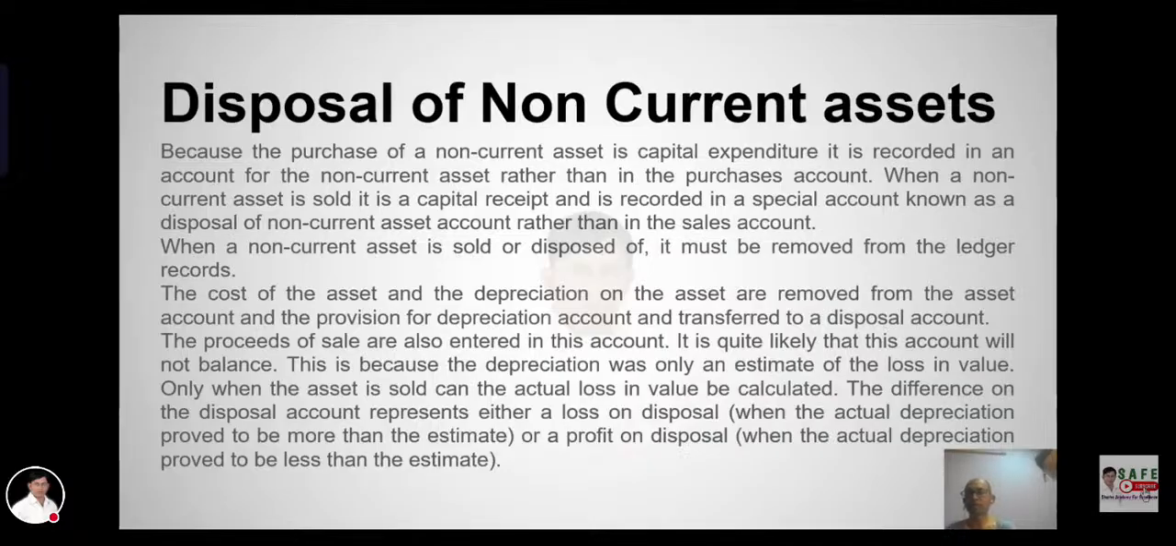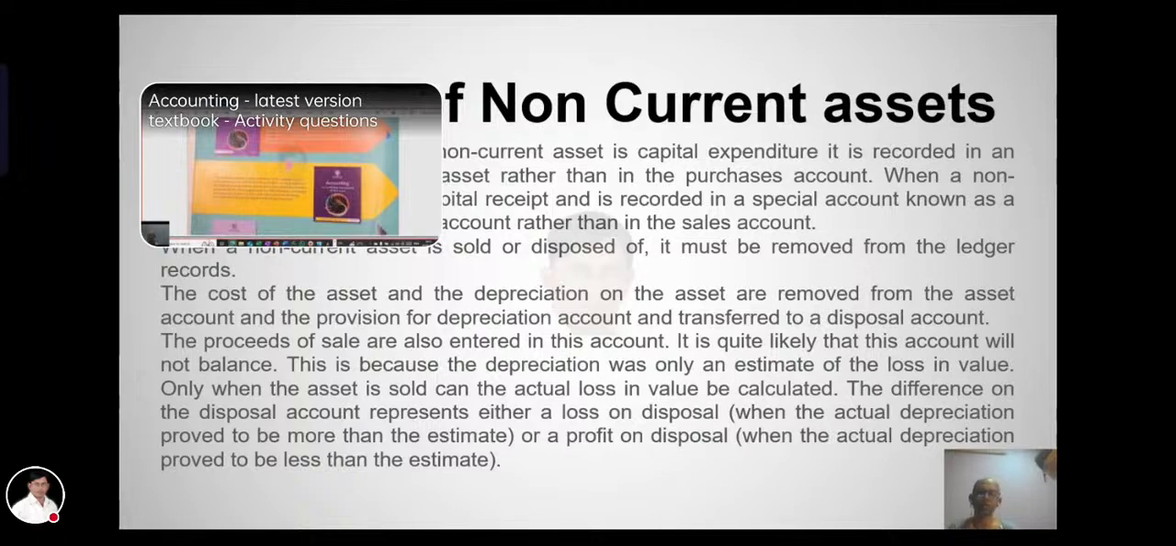The proceeds of sale are also entered in this account. It is quite likely this account will not balance. This is because the depreciation was only an estimate of the loss in value. Only when the asset is sold can the actual loss in value be computed. The difference on the disposal account represents either a loss on disposal, when the actual depreciation proved to be more than the estimate, or a profit on disposal, when the actual depreciation proved to be less than the estimate.